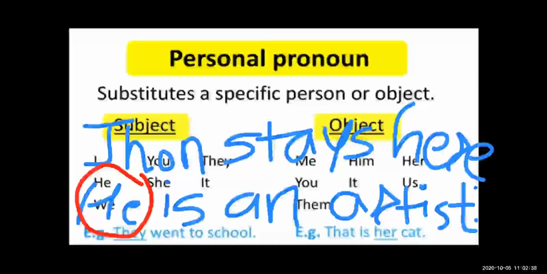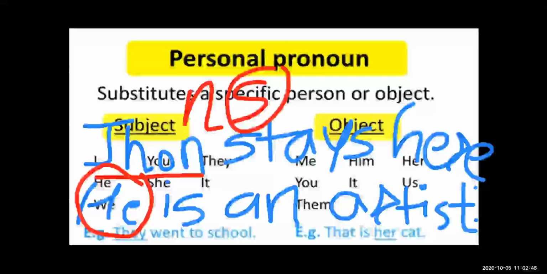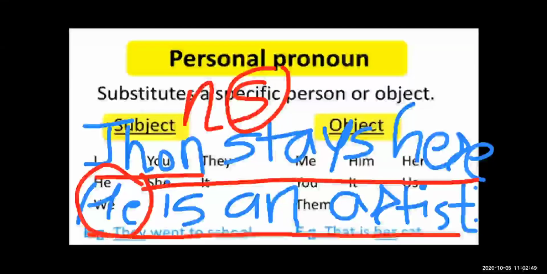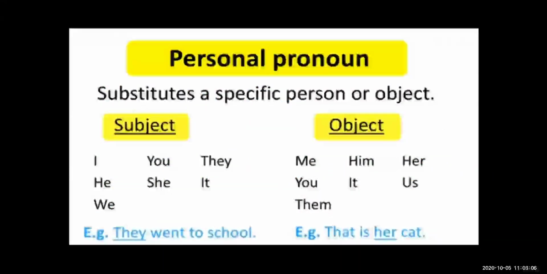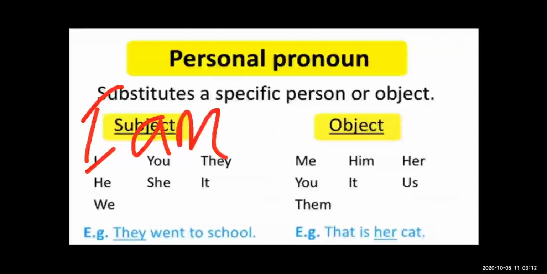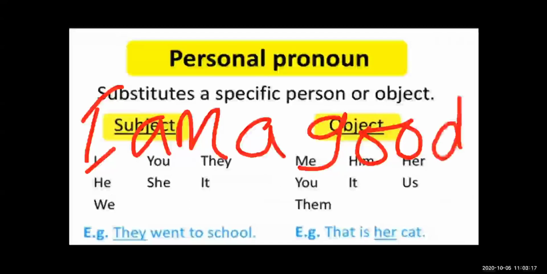John stays here. He is an artist. See, students, John is a noun here. It's the subject of the first sentence. Now see the second sentence: he is an artist. He is what we use instead of John. He is the subject of the second sentence. Now see one more example of the subjective pronoun: I am a good listener.